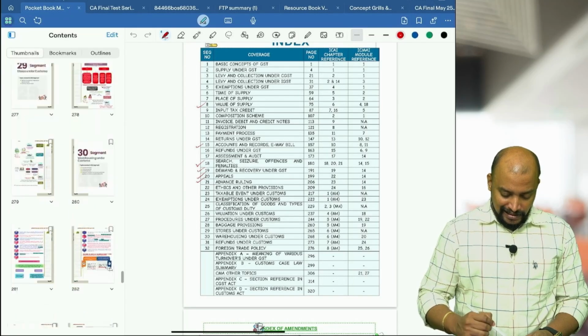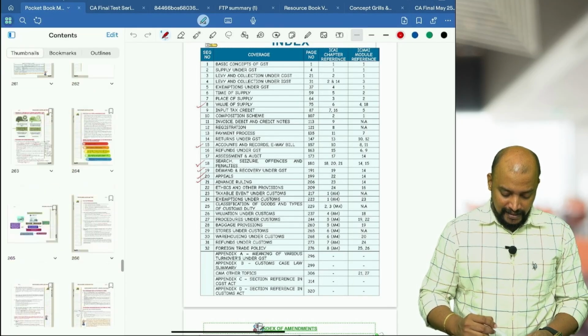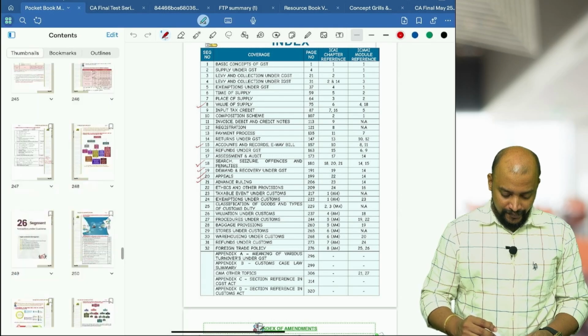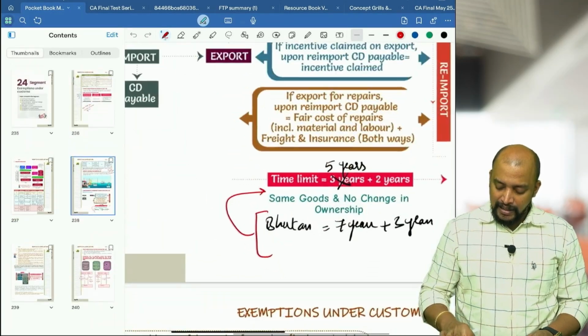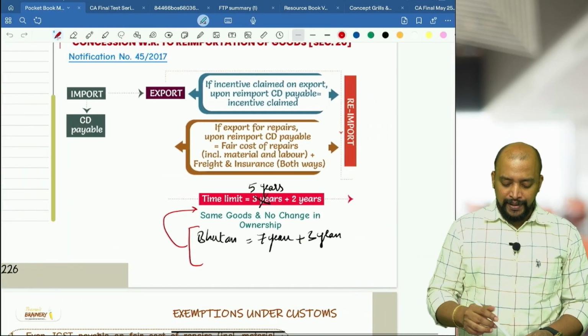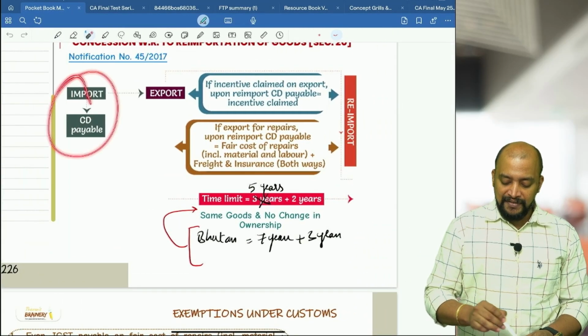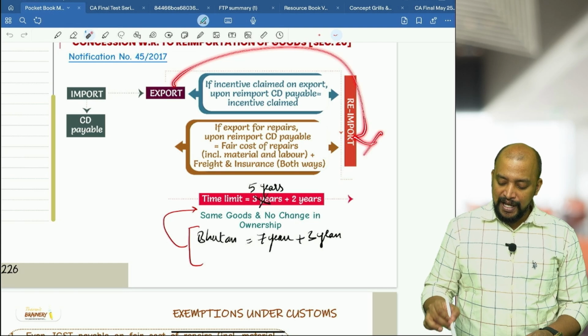So you can see here it is in this chart. Exactly in this place. So first we are importing, paying customs duty, then we are exporting, and there will be a re-import.